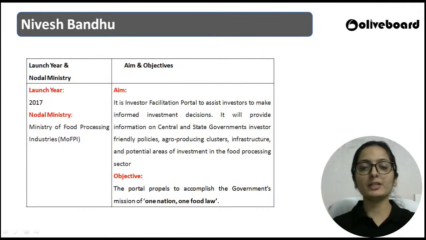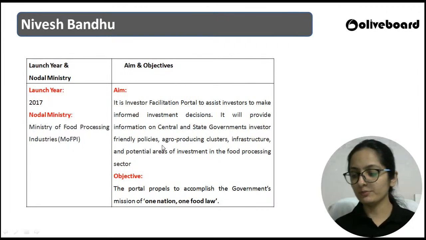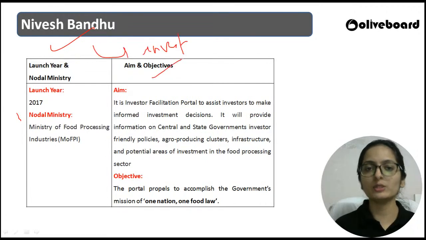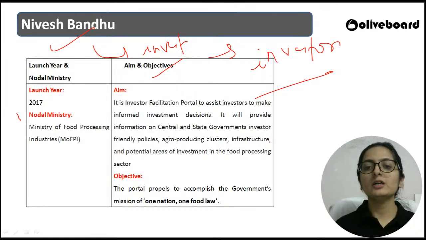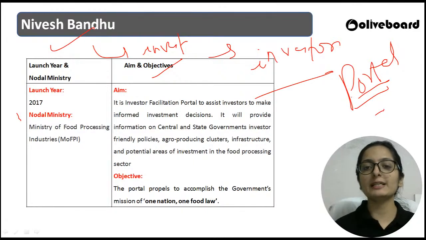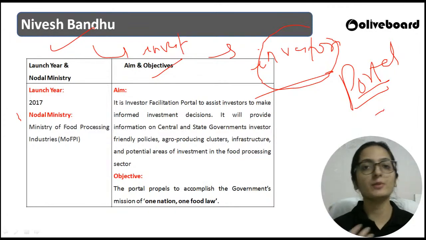So moving swiftly to the next particular initiative, that is Nivesh Bandhu, right? What is Nivesh Bandhu now? Nivesh karna means invest karna, right? To invest. Who will invest? Investor will invest. This particular Nivesh Bandhu is a portal. What is it for? This portal is basically for assisting the investors जो निवेश करना चाहते हैं, the one who wants to invest. So this portal is to assist the investors so that they can, जब आप invest करोगे, you